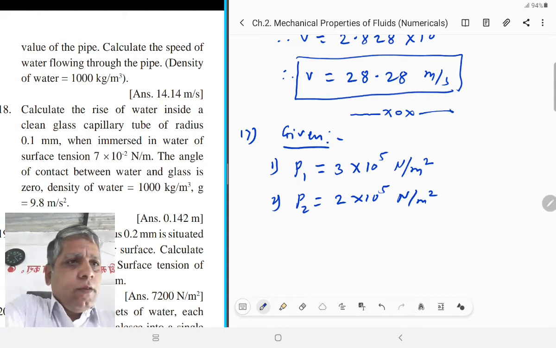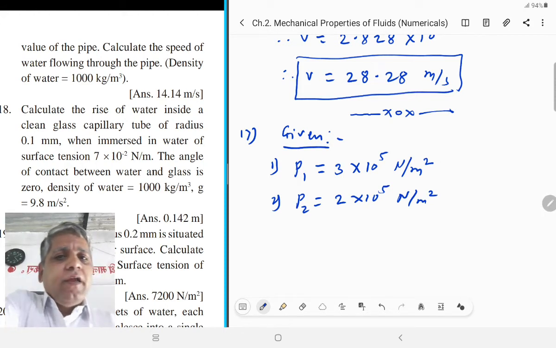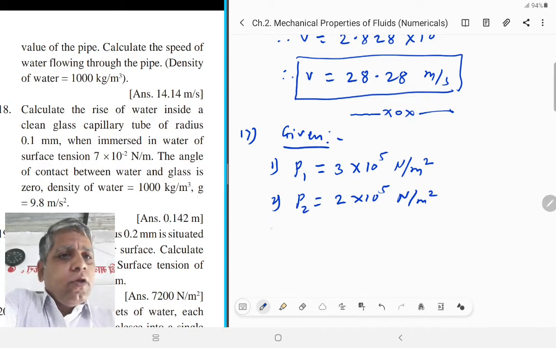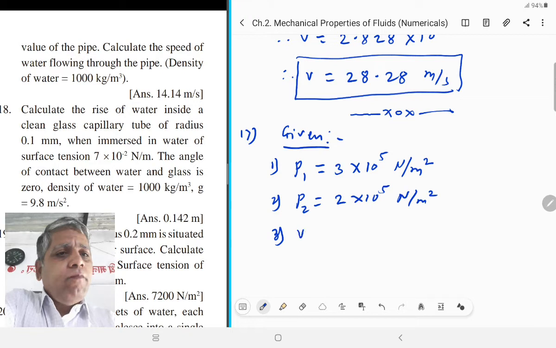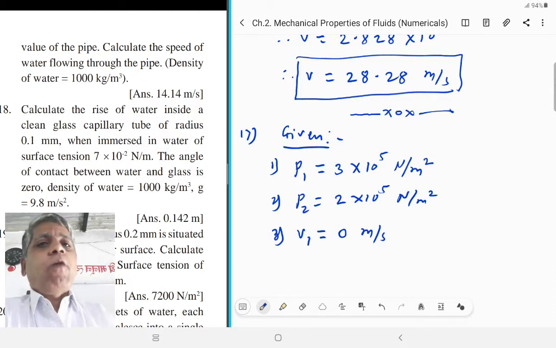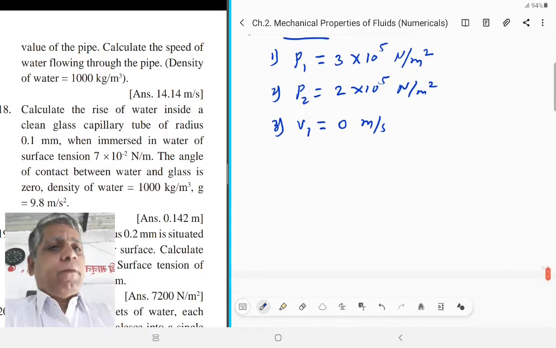Here, as initially the pipe is closed, so initial velocity becomes 0 meter per second. Now, after opening the pipe, what is the speed of water flowing through the pipe?